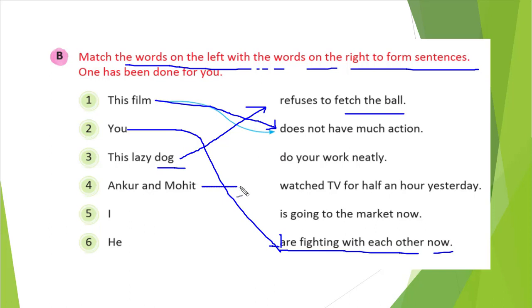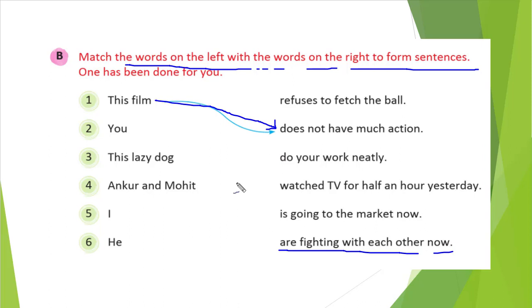Watched TV for half an hour yesterday, right? That is the appropriate one. Ankur and Mohit might have watched the TV or are fighting with each other now. That is also appropriate. So this can be the correct one. You watch TV for half an hour yesterday. That will be the correct matching, right? So here we have made a mistake.